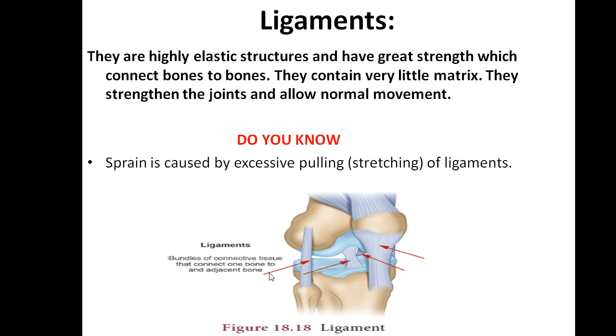Next, ligaments. It also has great strength, and it connects bone to bone. One bone is connected with another bone with the help of the ligament only, so it is very strong. They contain very little matrix. They strengthen the joints and allow normal movement. The bending and straightening of our legs at the knee is with the help of this ligament only. It gives very normal movement, and it also gives connectivity to the two bones.